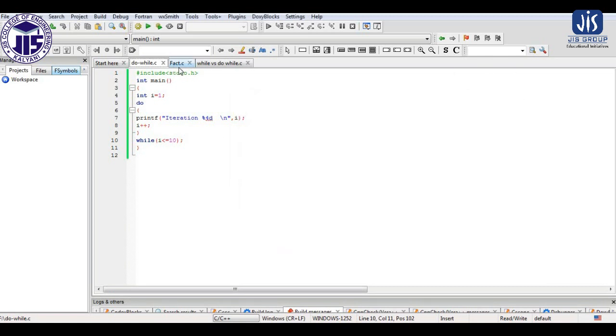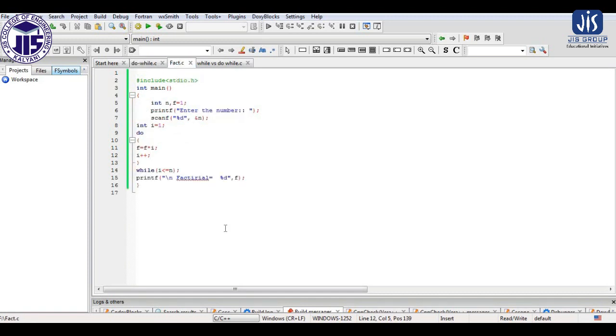So now I will show you where we can apply the concept of do while. The programs that I have shown using while, such as how we can find the reverse of a number, palindrome, sum of the digits, or extract the digits, this type of program can also be done using the do while loop. As we have already discussed those, here I have taken the example of factorial of a number, how to find the factorial of a number. I will show you how we can execute it using do while loop, and we can do this using while loop also.